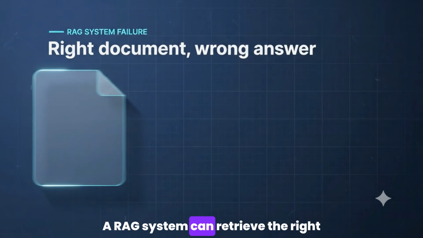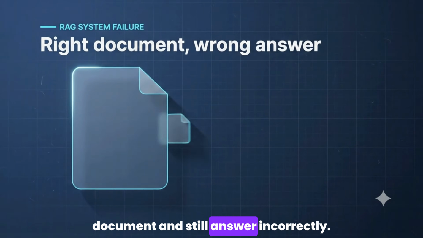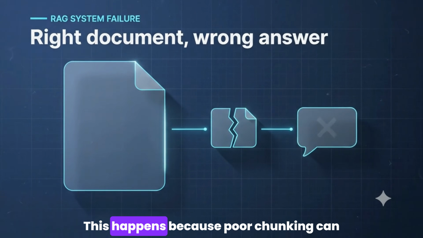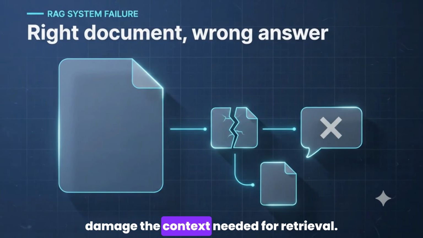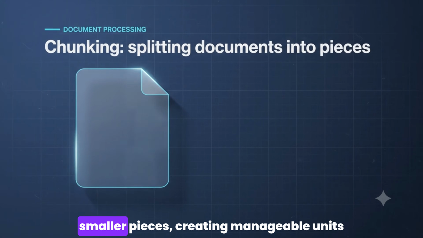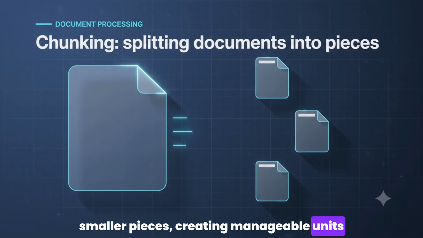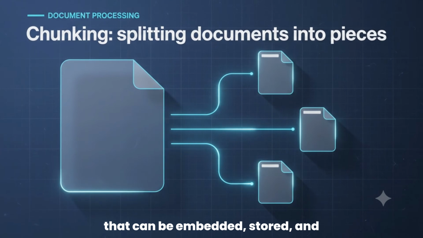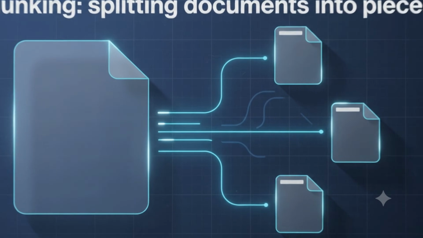A RAG system can retrieve the right document and still answer incorrectly. This happens because poor chunking can damage the context needed for retrieval. Chunking splits large documents into smaller pieces, creating manageable units that can be embedded, stored, and retrieved efficiently during RAG.